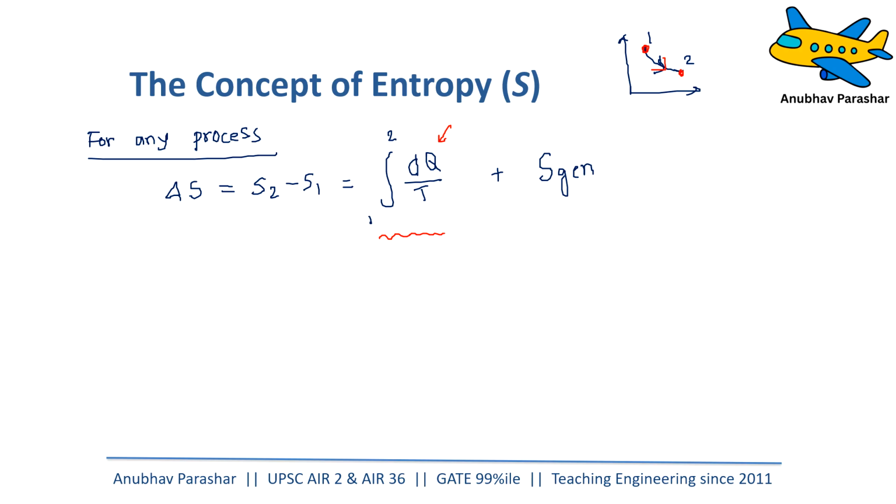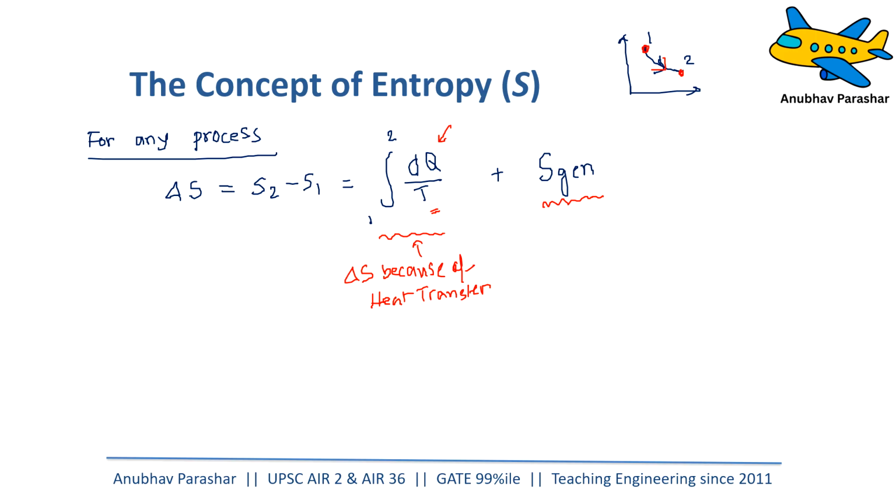That total change in entropy is basically given by total heat transfer divided by the temperature at which heat is being transferred. Then he went on to say, this is the entropy change, or I can say delta S, because of heat transfer. Then he went on to say that at the same time, there will also be some entropy generated in the process. So the people started asking, why?